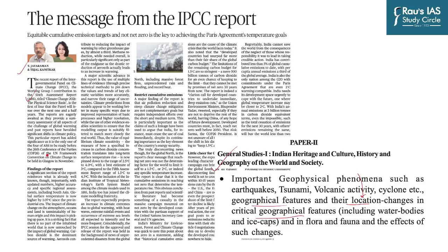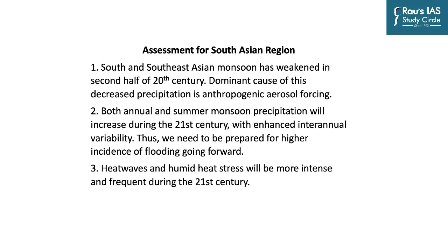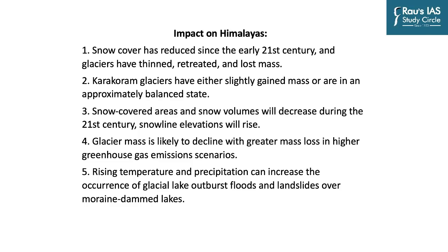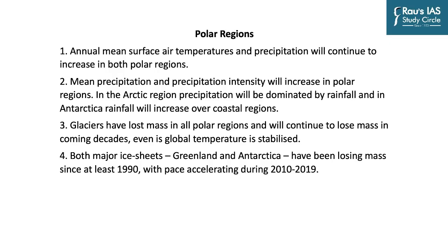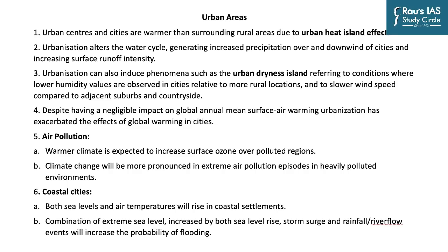Of course it is very difficult for an author to summarize the complete report in an editorial. And so what we have done is that we have compiled the important takeaways from the report and what it says about the impact of climate change on the South Asian region, on mountain regions, on the Himalayas, on oceans, on polar regions, and on urban areas. And so we are going to discuss them one by one.